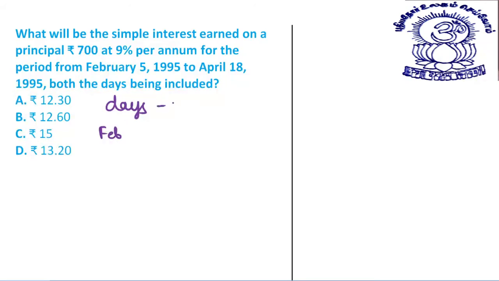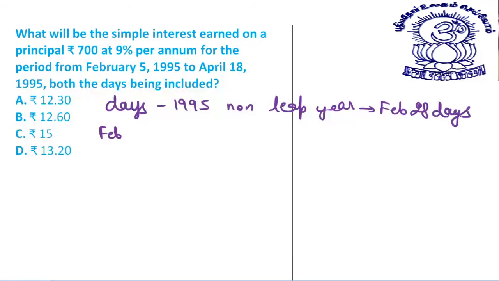February. And what is the significance of 1995? It is a non-leap year. So February has how many days? February has 28 days. Now, how many days to be included in February, how many in March, and how many in April? See, clearly April has 18 days.